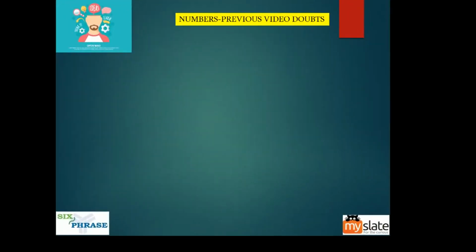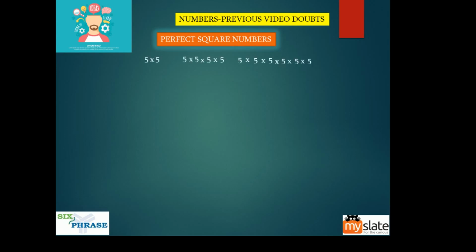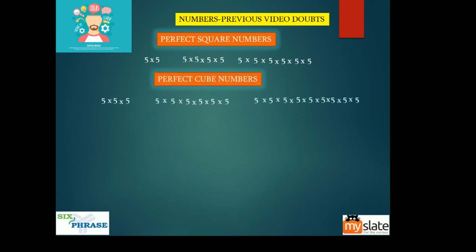Now, in the previous video, I had some people asking me doubts. So what I thought was I'd dedicate some 5 minutes to solving it. There were some confusions, people misunderstood what I talked about in regards to perfect square numbers and perfect cube numbers. So I just thought I'll clarify that.